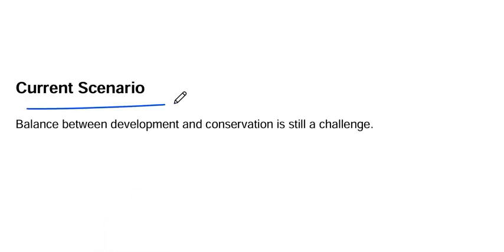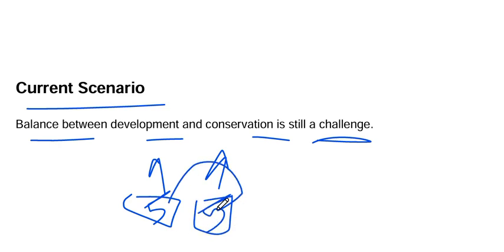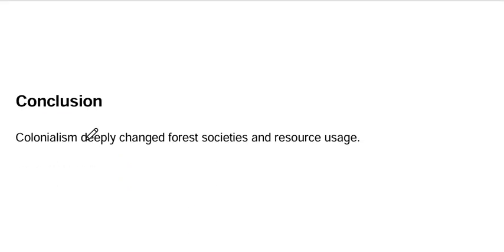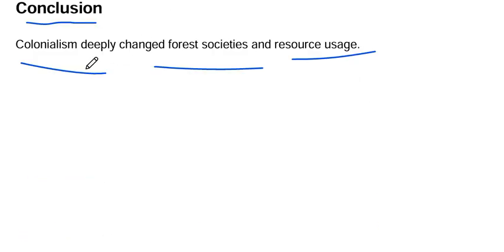Current scenario. The balance between development and conservation is still a challenge. I want development, however, I want to conserve. This is balancing, like balancing the weight of five kgs. So what is the conclusion here? Colonialism deeply changed forest societies and forest resource usage. That is the conclusion they are giving us here.